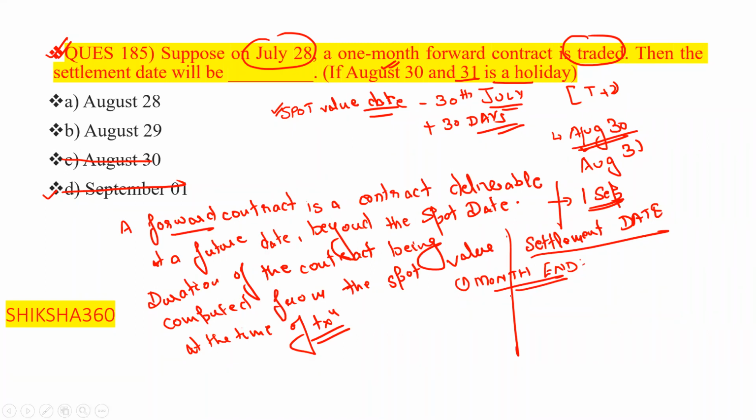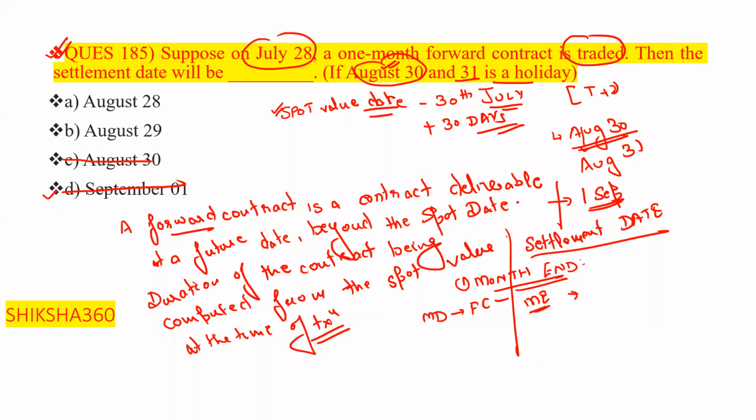So please listen carefully. When the maturity date of a forward contract falls on a month end, and the date is declared to be a holiday subsequently, then the settlement should be preponed to the preceding working day.